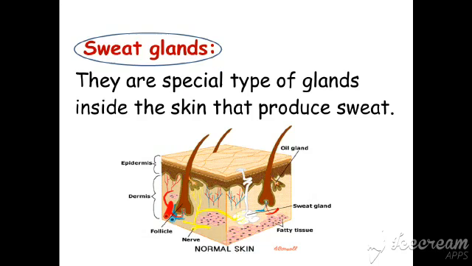So we have a definition of the sweat glands. They are a special type of glands inside your skin that produce sweat. These are the sweat glands here. It's a special type of glands in your skin to produce the sweat.